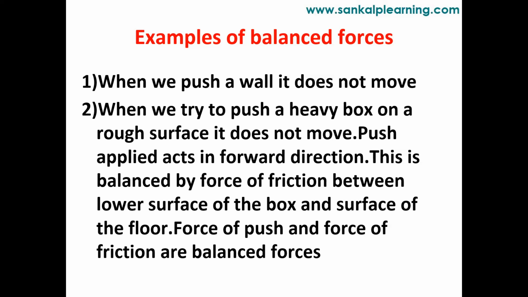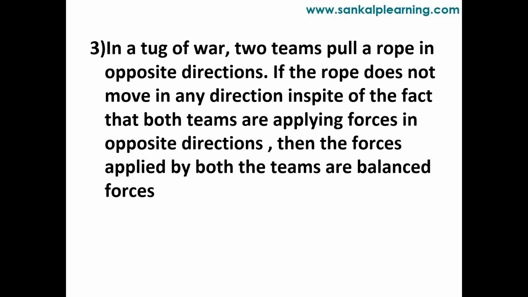Next, when we try to push a heavy box on a rough surface, it does not move. The push applied acts in the forward direction. This is balanced by the force of friction between the lower surface of the box and the surface of the floor. So the force of push and the force of friction are balanced forces. And here we have the example of the tug of war game.